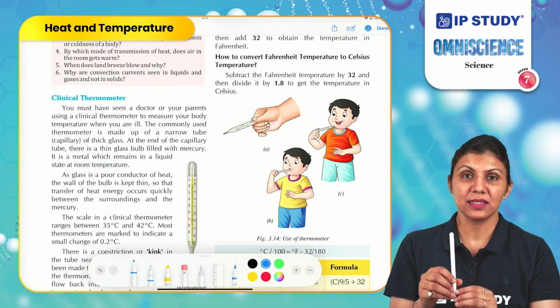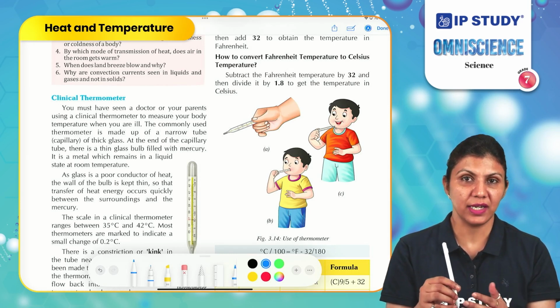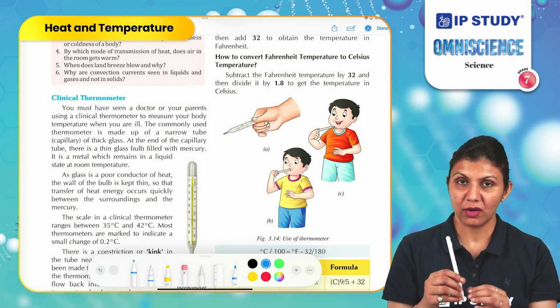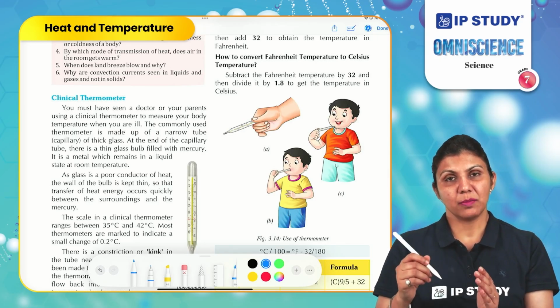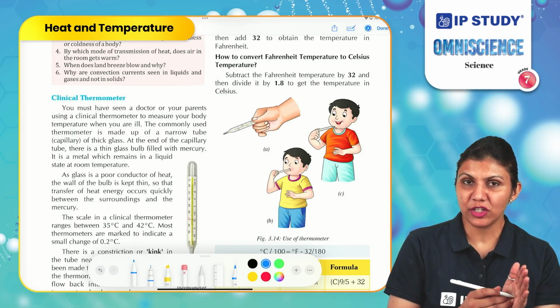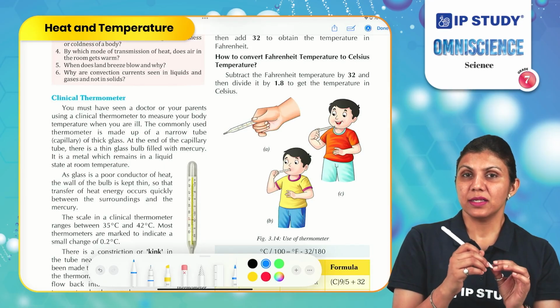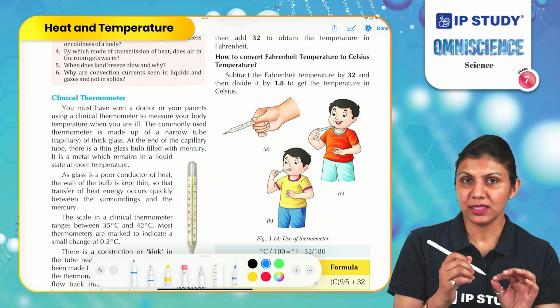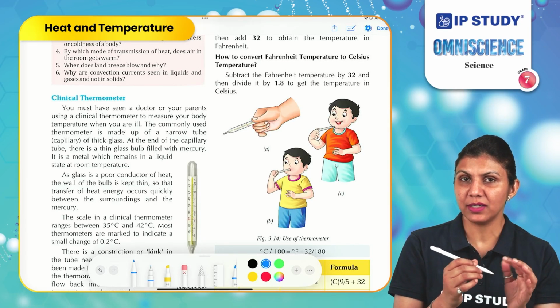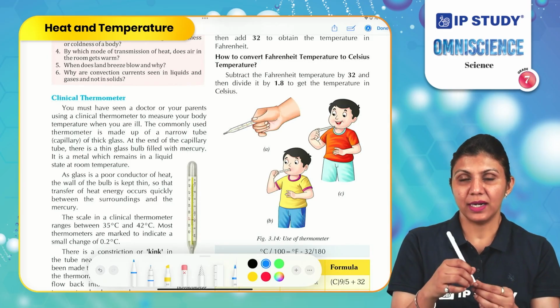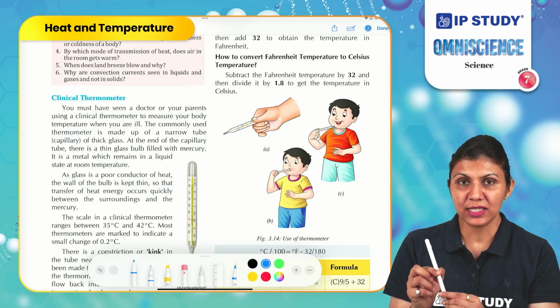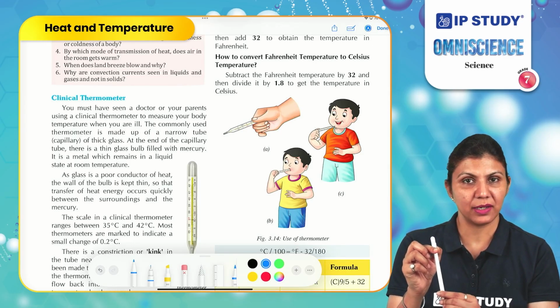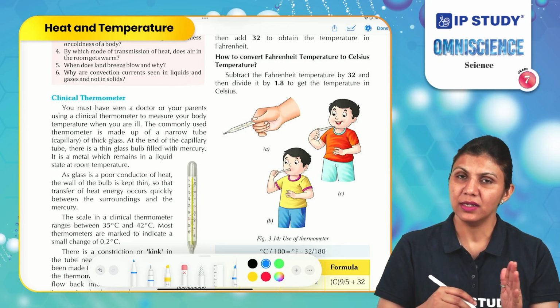And metals have the property of transferring heat. Also, they expand on absorbing heat. So when the thermometer is placed in contact with your body, it absorbs heat. It means the mercury present in the thermometer absorbs heat from the body and starts expanding in the capillary. That gives you the rise of the mercury in the capillary, and that's how you can read the temperature of any body.